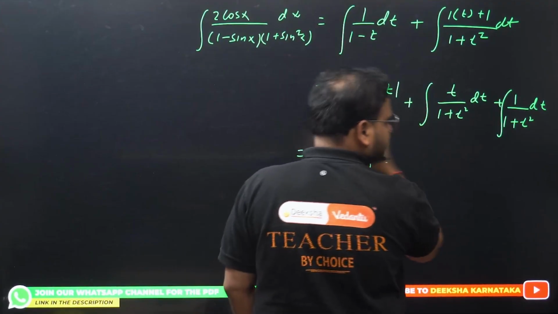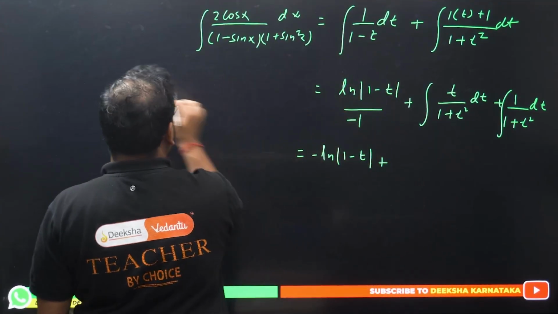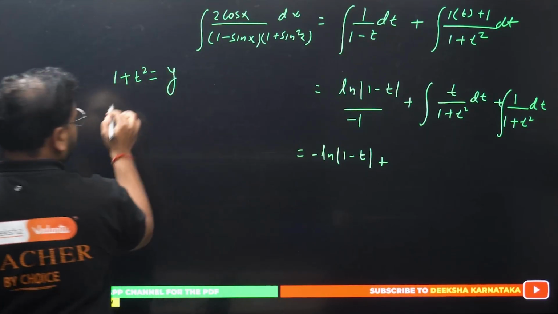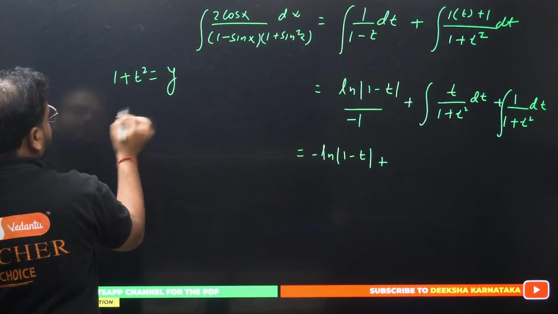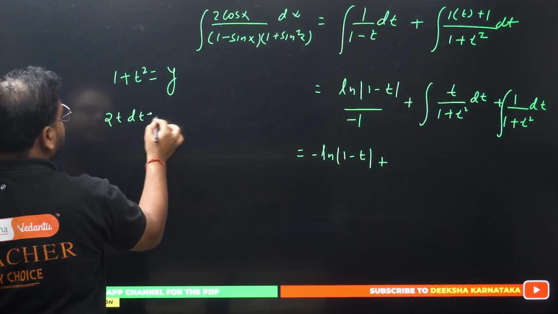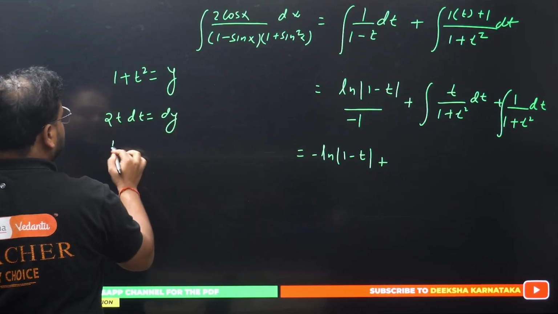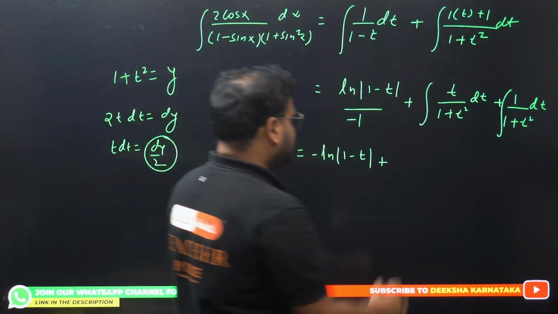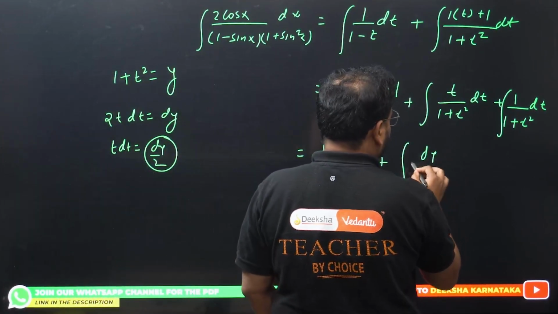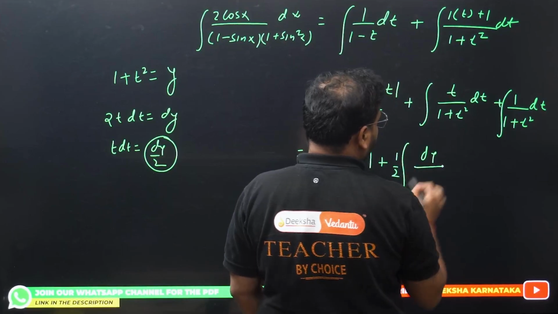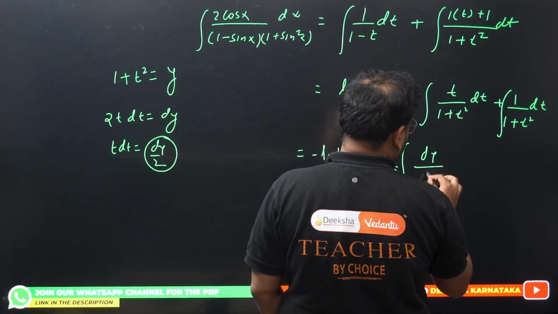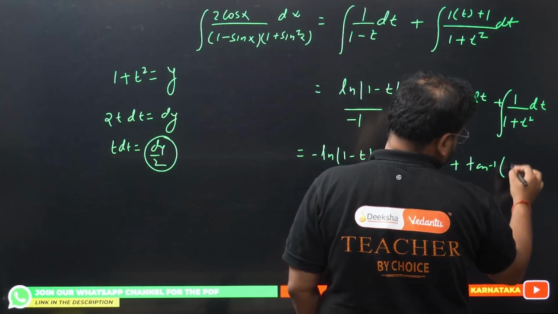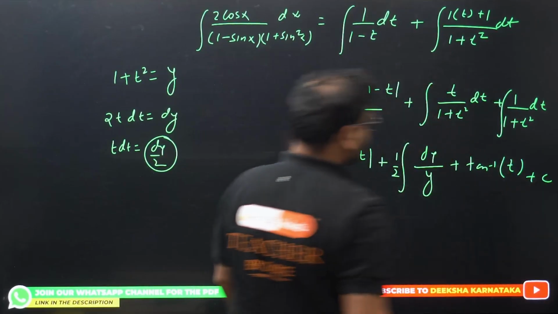If I take 1 plus t square as, let's say, variable y, derivative will be what? 2t dt equals dy. It means t dt will be what? dy by 2. Okay. So I can write this as dy by 2. So 1 by 2, and over here you'll have what? Simply ln y, plus the formula for this, tan inverse of t plus c, constant is there.